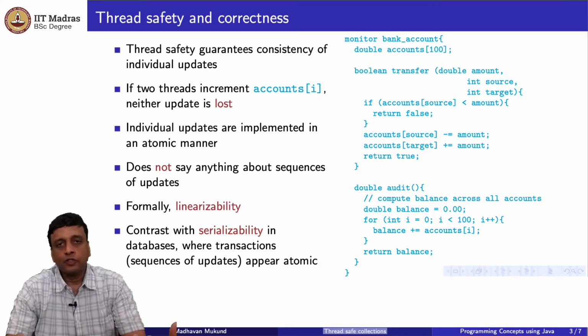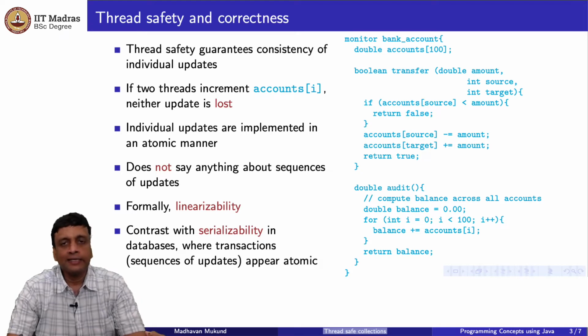Now in databases you may have heard the term serializability. Serializability refers to a transaction. For example, if I am trying to book a ticket, it involves several steps. First, of course, I will look up whether the ticket is available, then I will make the booking, then I will make the payment, and this entire process has to complete before the ticket is booked. Now if there is only one available seat on the train or bus or plane, and two people try to book it in parallel, it should not be that both transactions reach the payment stage and they both pay and then they find that only one of them got it, because in the final update only one seat was there.